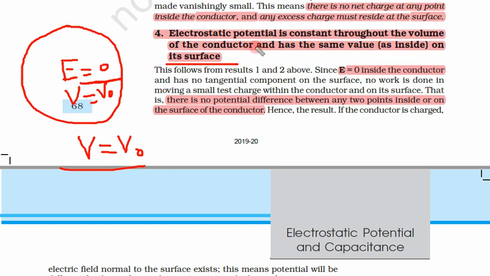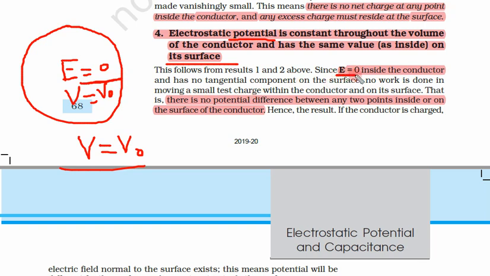So they are again talking about the electrostatic potential. Field inside is 0 but potential is constant, because if there is a constant potential then there must be no field. Zero field does not mean that potential is also 0. Let us say this is 3 volt plus, this is also 3 volt plus, then there is nothing positive, nothing negative, there will be no field, but this does not mean that potential is 0. So let us say this potential is V naught and it is constant inside as well as on the surface.